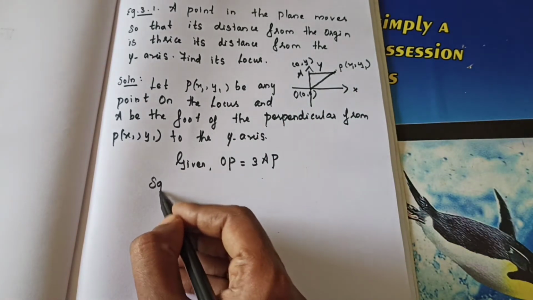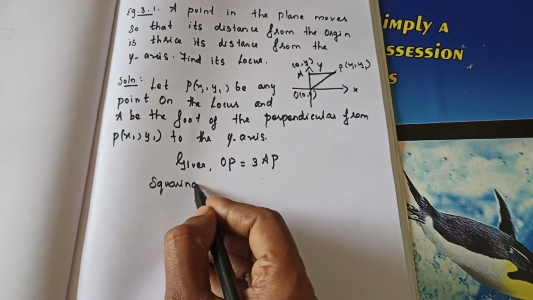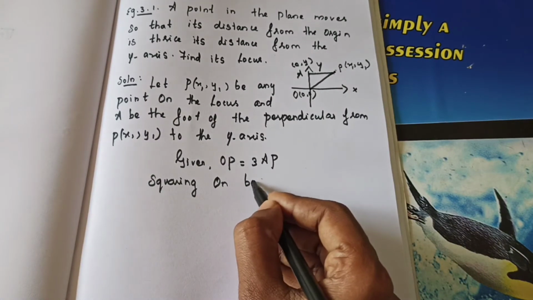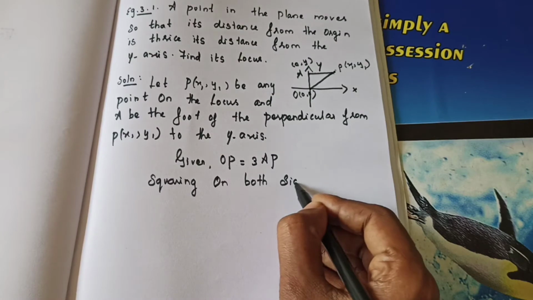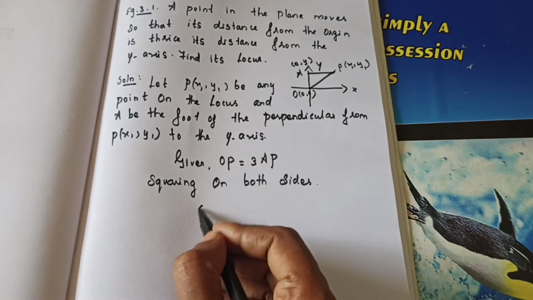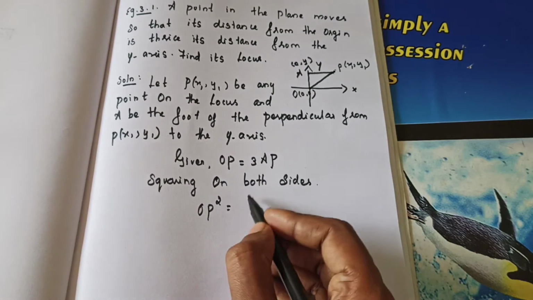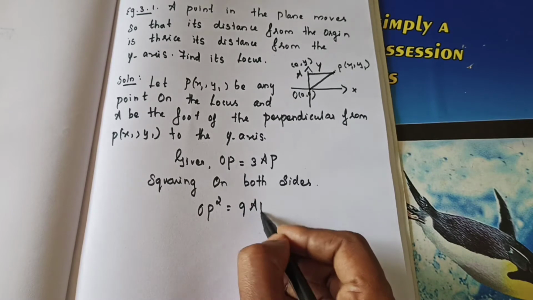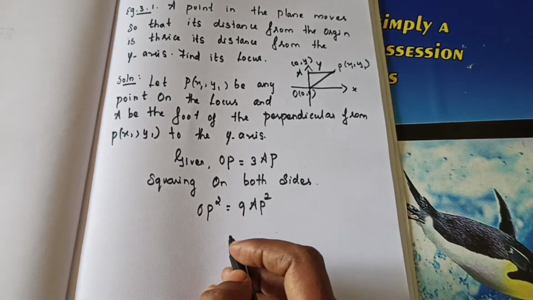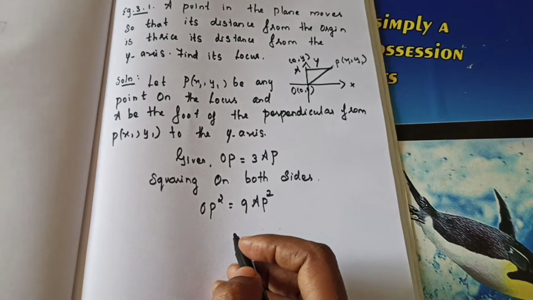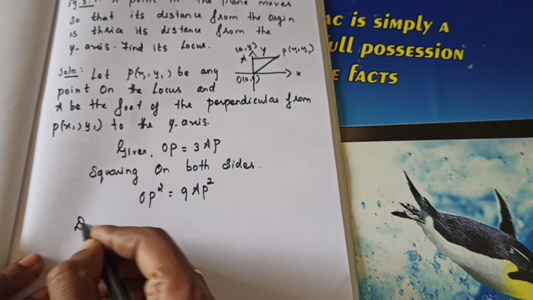Okay. Now we can square both sides. Squaring on both sides means OP square is equal to 3 square, that is 9 AP square. Got it? Okay. Next we will use the distance formula. What's the formula for distance between 2 points? You have learned in lower class.